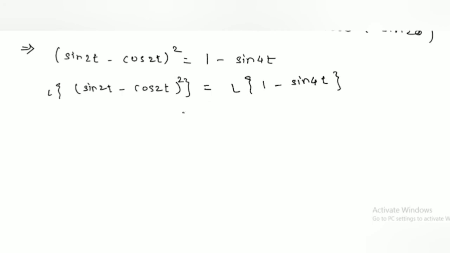Again separate the Laplace on this minus sign: Laplace of 1 minus Laplace of sin 4t, and Laplace of 1 is 1 by s minus Laplace of sin 4t is 4 upon s square plus 4 square. 4 square is 16. Hence we get the Laplace transform of (sin 2t minus cos 2t) whole square is equal to 1 upon s minus 4 upon s square plus 16.